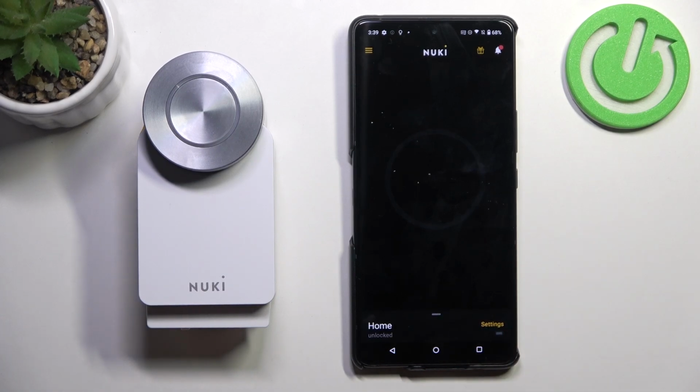Hello, in front of me I've got NUKI Smart Lock. In this video I'll show you how to manage auto unlock and lock function.